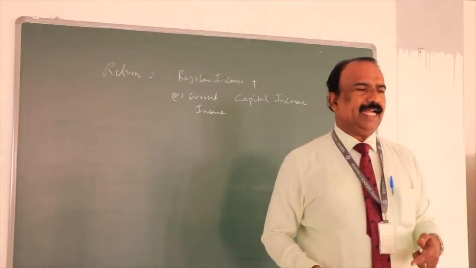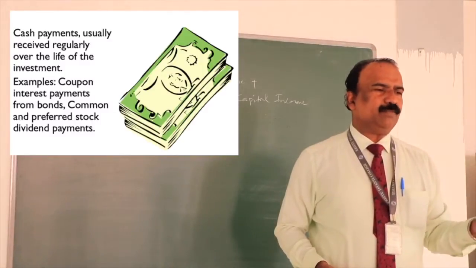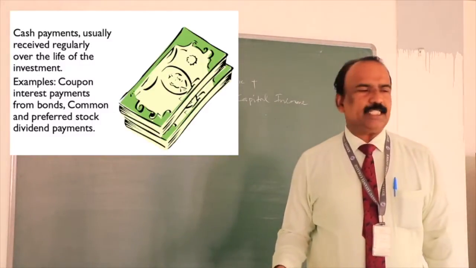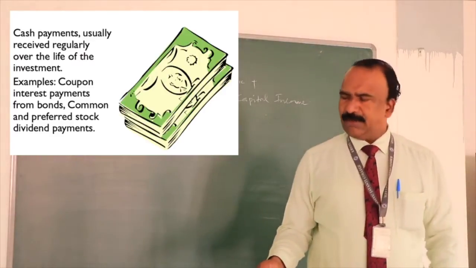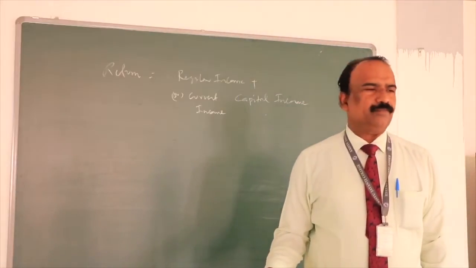I'm reading a slide now. So cash payments are usually received regularly over the life of the investment. Examples are coupon interest payments from bonds, or dividends from the stocks.